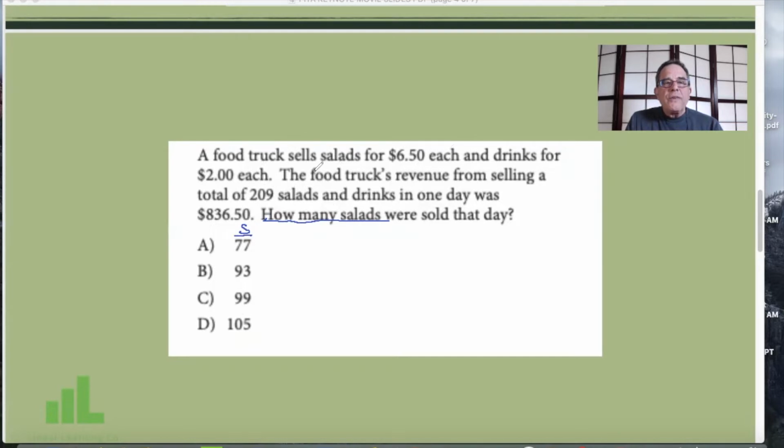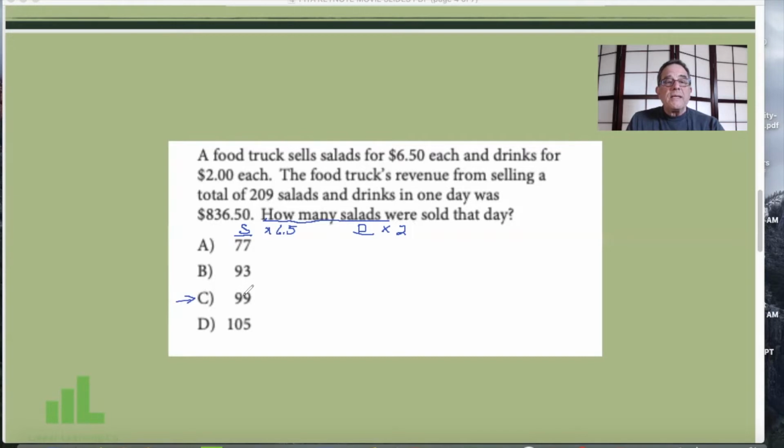And we're told that salads sell for $6.50 each. We're also told there were 209 total things. So if we take 209 minus salads, that will give us drinks, and drinks are $2 each. Let's use C, 99, and see how we apply this.